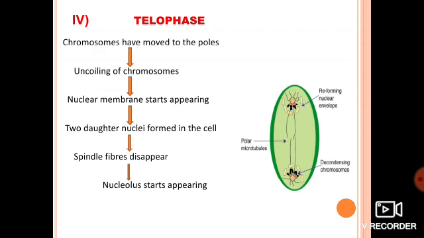Got it? So in telophase what happens? The chromosomes completely move towards the poles, and the nuclear membrane starts reappearing. At that time spindle fibers disappear, and the nucleolus, which disappeared in prophase, starts reappearing. Clear or not? So this is the phase in which the daughter cells start forming. It has not formed till now, it has not separated, it has just started forming.